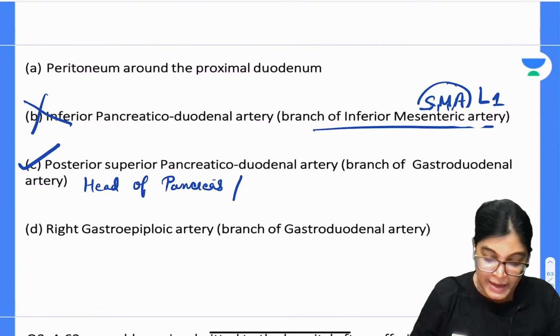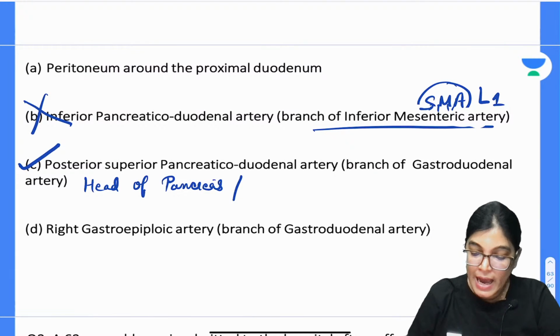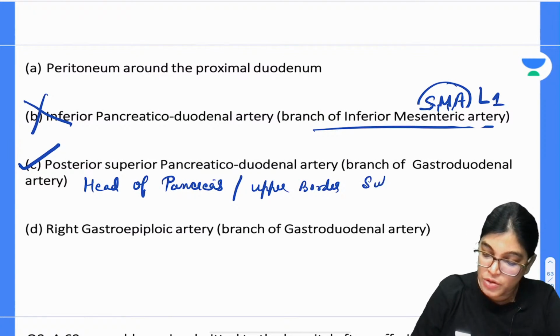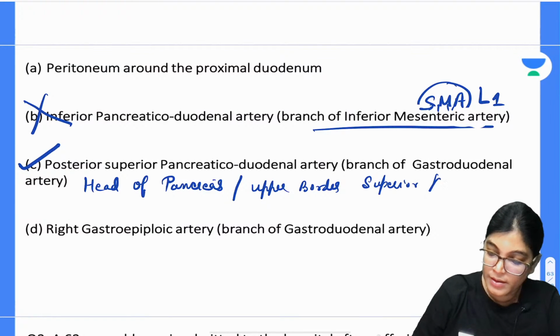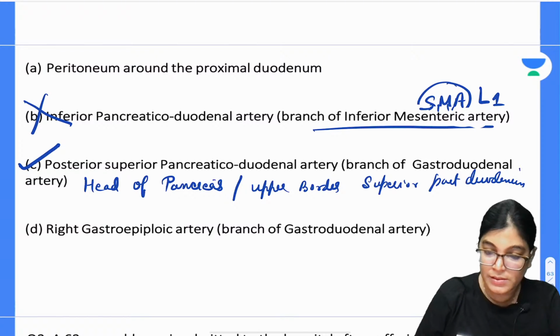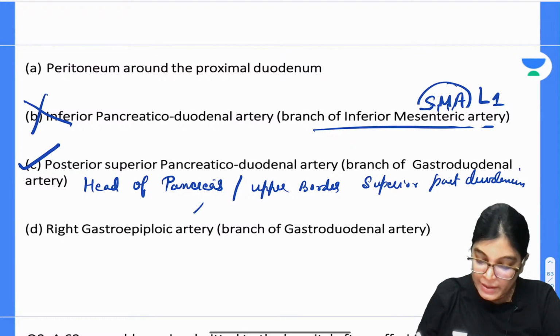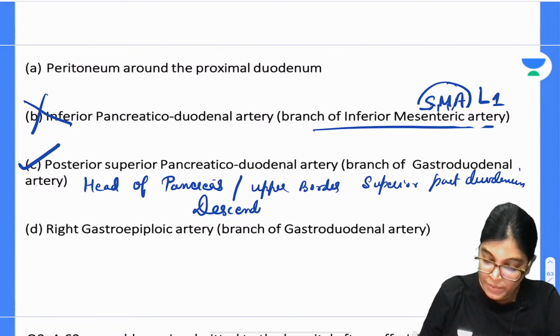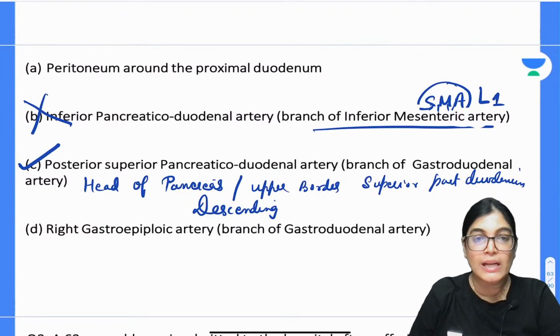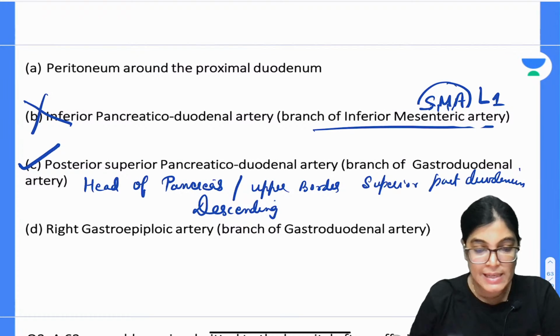Absolutely right. Head of pancreas and upper border of the superior part of the duodenum, actually the superior part and also the descending part of the duodenum. One of the clues is that a posterior duodenal ulcer is there. So it is the correct answer.